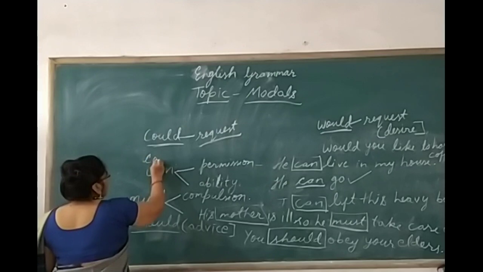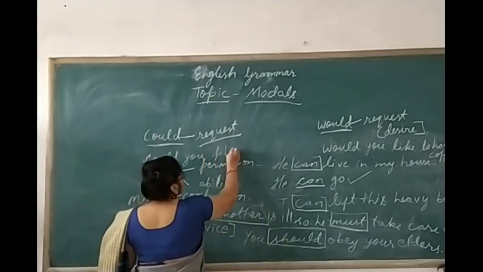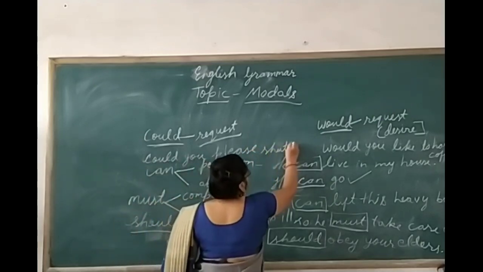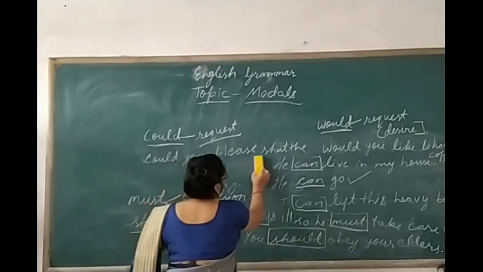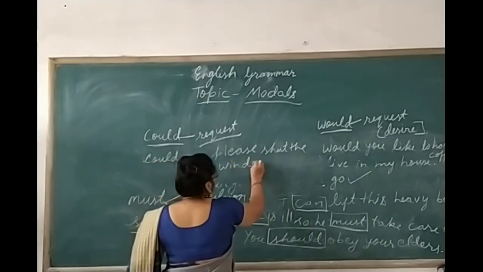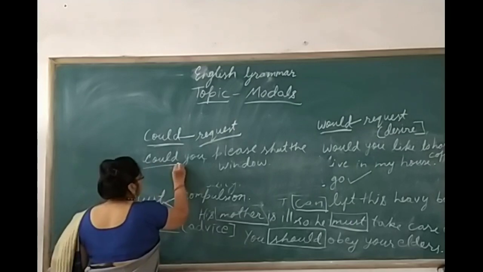Suppose: could you please shut the window? Here this modal is there.